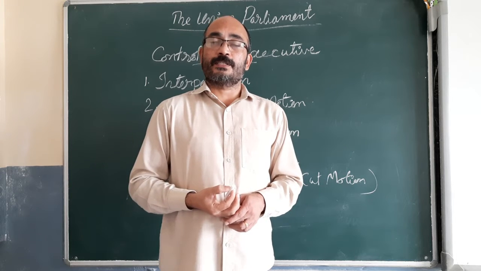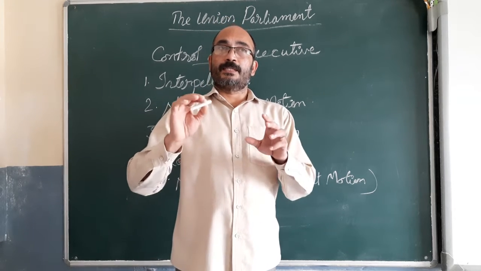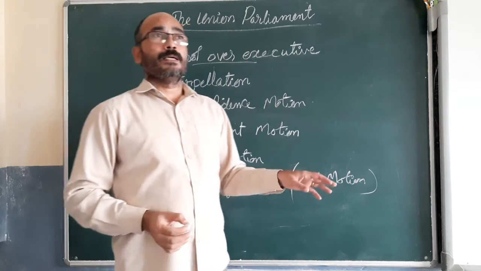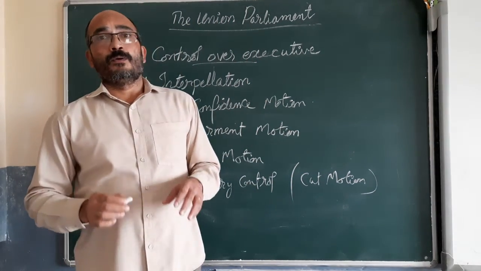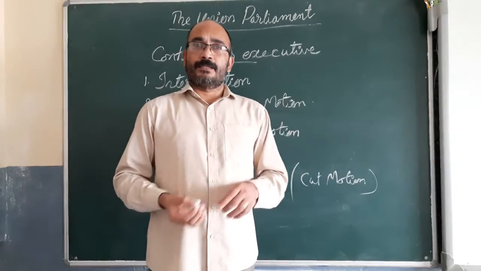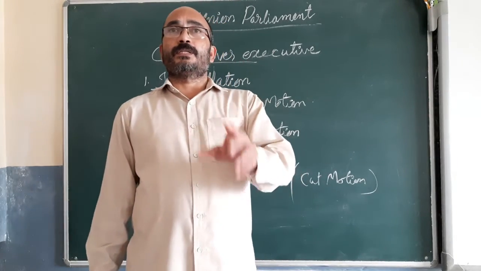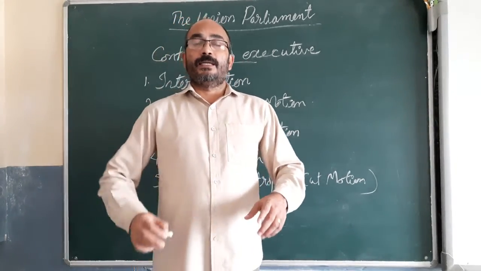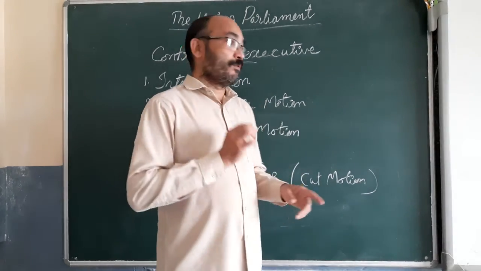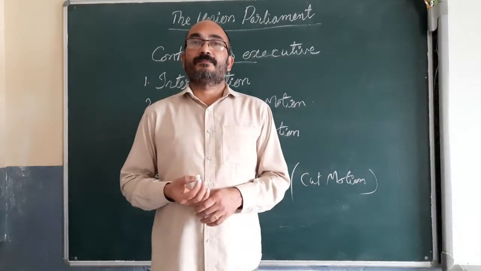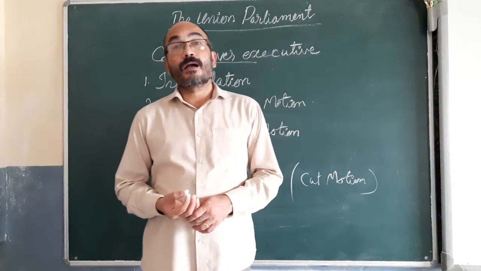That means the ministry has lost its support. If majority support is there, then definitely a majority of members will vote in favor of the budget. Since majority support is not there, the majority are voting in favor of changes in the budget. So such a motion is called a cut motion.